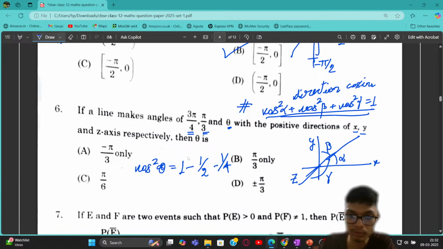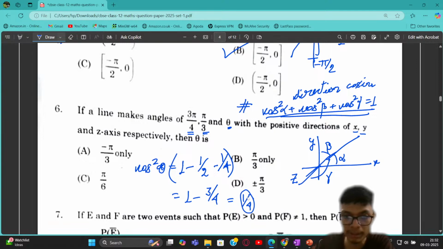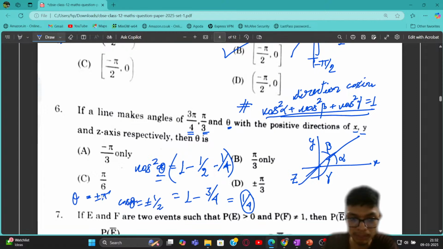The minus is because we are subtracting: 1 minus cos square alpha minus cos square beta, right? So from here you will see that the answer is 1 minus 3 by 4, which is equal to 1 upon 4, right? So from here you can see cos square theta is 1 upon 4, so cos of theta is going to be plus minus 1 upon 2.